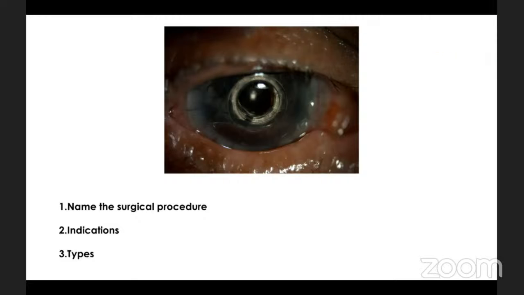Sir, if there is a lot of corneal vascularization and we expect the repeated graft also to fail, in those cases we can go for a keratoprosthesis. Correct. So typically we do it only in patients with bilateral corneal blindness.